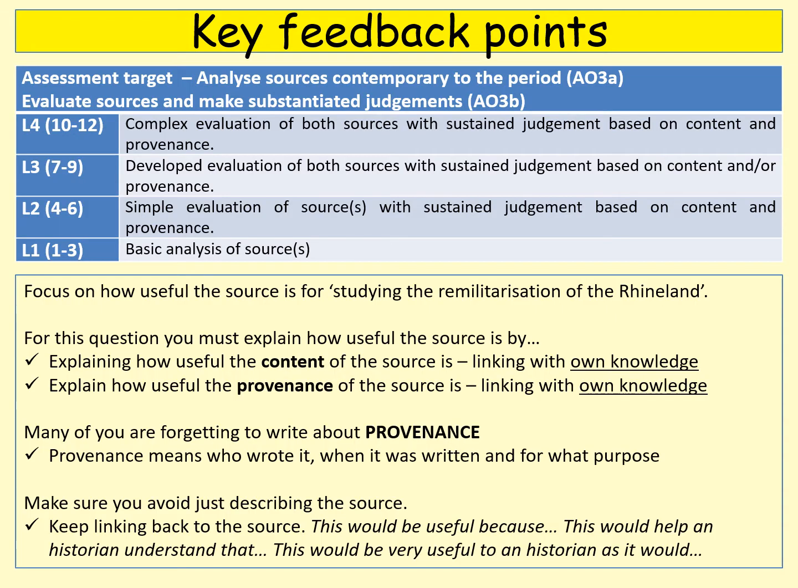So how do you answer this question? Well, you need to make sure that you're explaining how useful the content of the source would be, but also how useful the provenance of the source would be, and for each one link with own knowledge. Now, many students are very, very good at writing about the content of the source, but less so about provenance. And it's very important to realise that you can get a maximum of 9 marks out of 12 if you don't write about provenance. So in order to get into level 4, 10 to 12 marks, you must write about provenance.